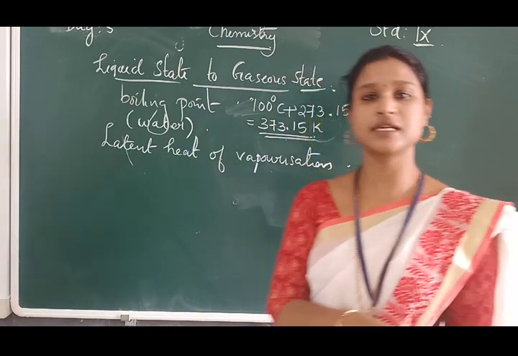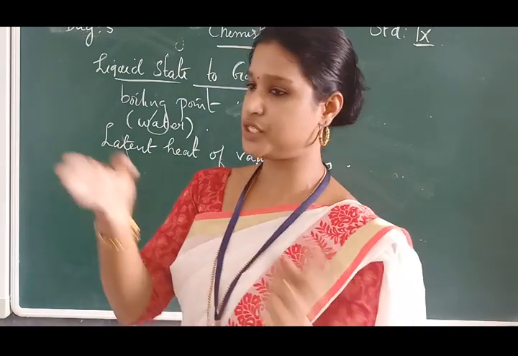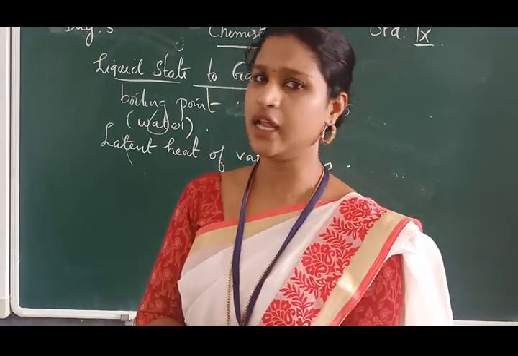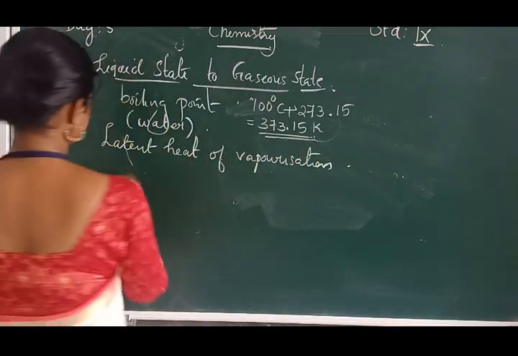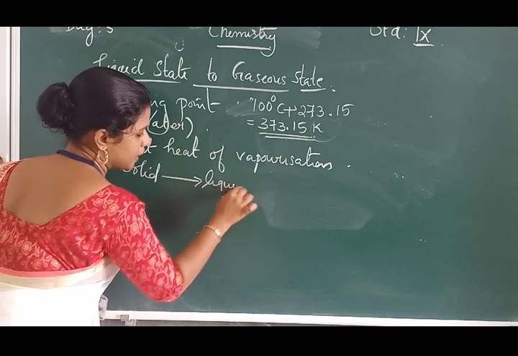So now we discussed two types of transformation. What are they? Solid state to liquid state, liquid state to gaseous state. First of all, solid to liquid.